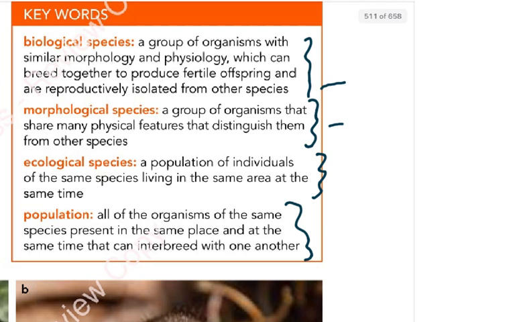So there are four different names that they have given you now: biological species, morphological species, ecological species, and of course the definition of population. Like we say, the population of Pakistan is whatever number it is. It's the number of human beings, whether they are old, young, sick, healthy, children, male or female, all of the organisms of the same species present in the same place. So a very nice example is the population of Pakistan is the number of people who live in Pakistan.